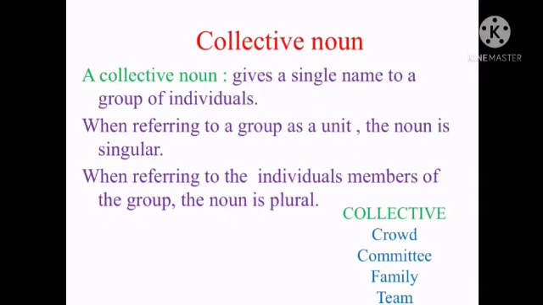Collective noun. A collective noun gives a single name to a group of individuals. When referring to a group as a unit, the noun is singular. When referring to the individual members of the group, the noun is plural. Examples: crowd, committee, family, and team.